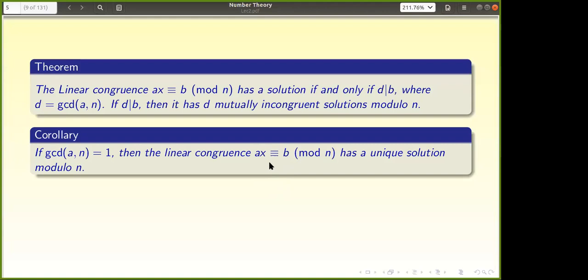Yeah, sorry, sir. Just a moment. No, that's okay. That's okay. Okay, if I'm fast, go slow. I'm telling you that if GCD of A comma N is 1, then Ax congruent to B mod N has a unique solution modulo N.